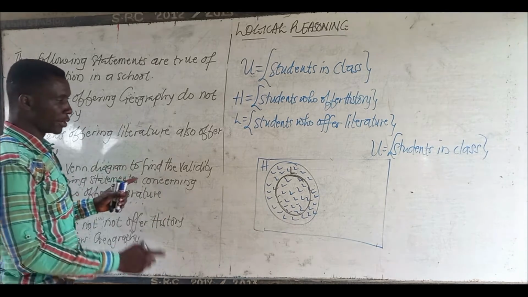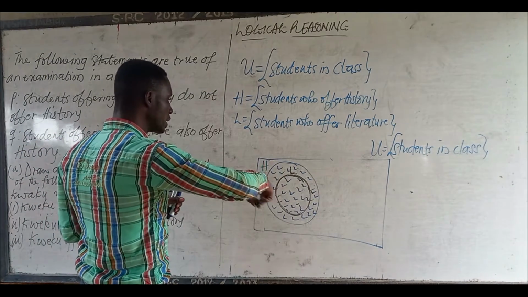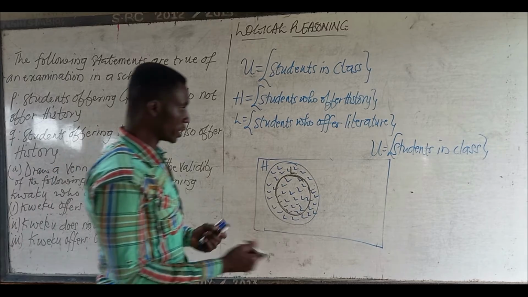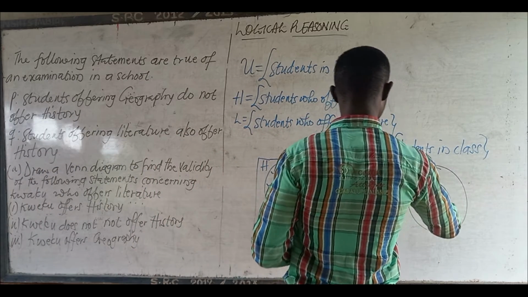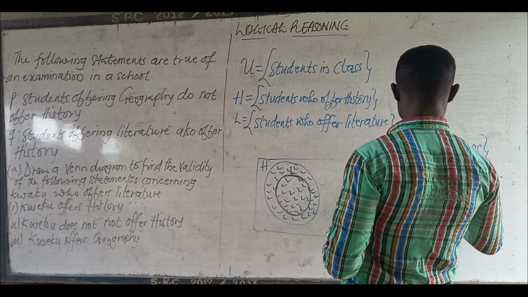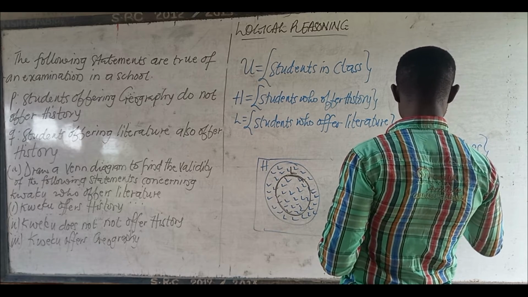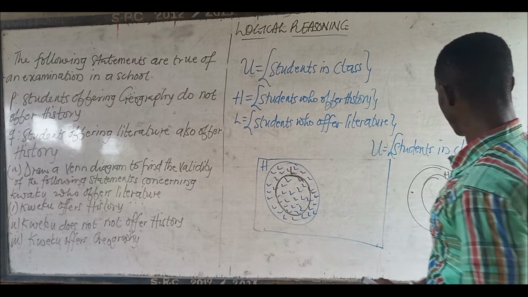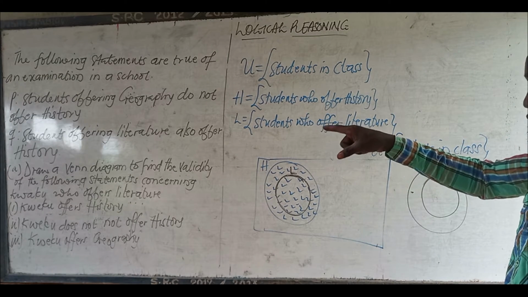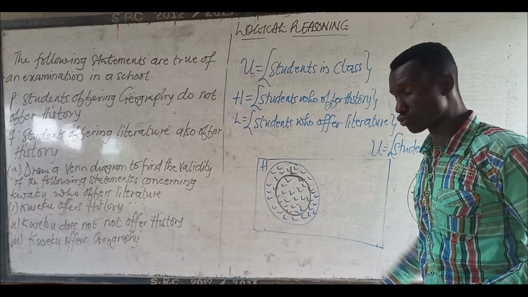If you don't take care, you will make history to be a subset of literature. If you draw it this way, literature, history, it is a wrong representation of what has been stated in premise Q.